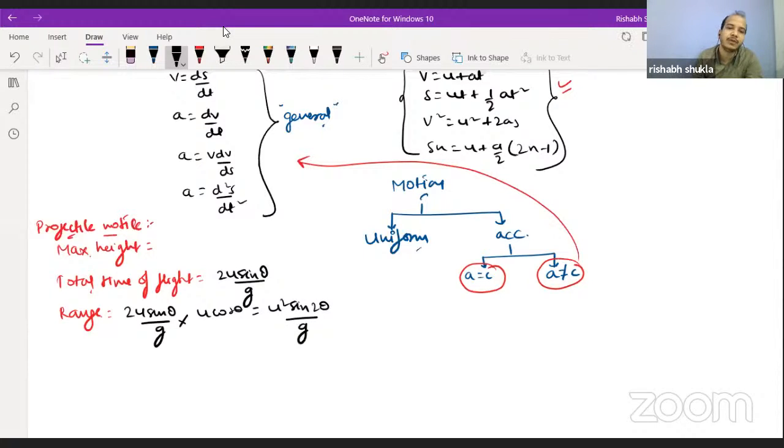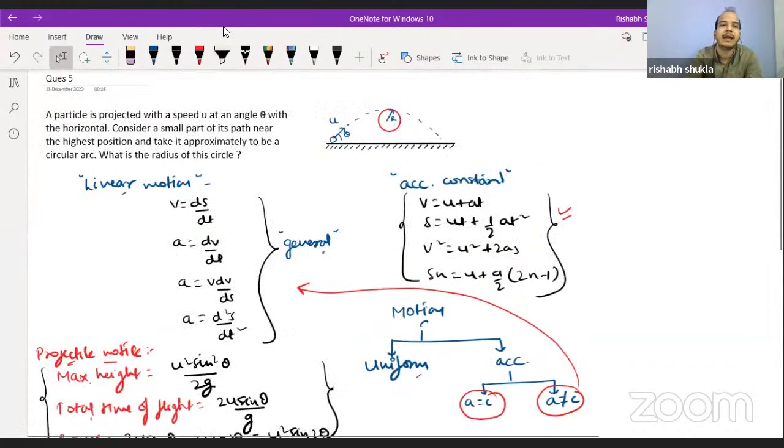And in the same way, you have to keep in mind that maximum height is u square sin square theta by 2g. Up till now, this was okay. Now, in this question, we have said that the particle is projected with a speed u at an angle theta.